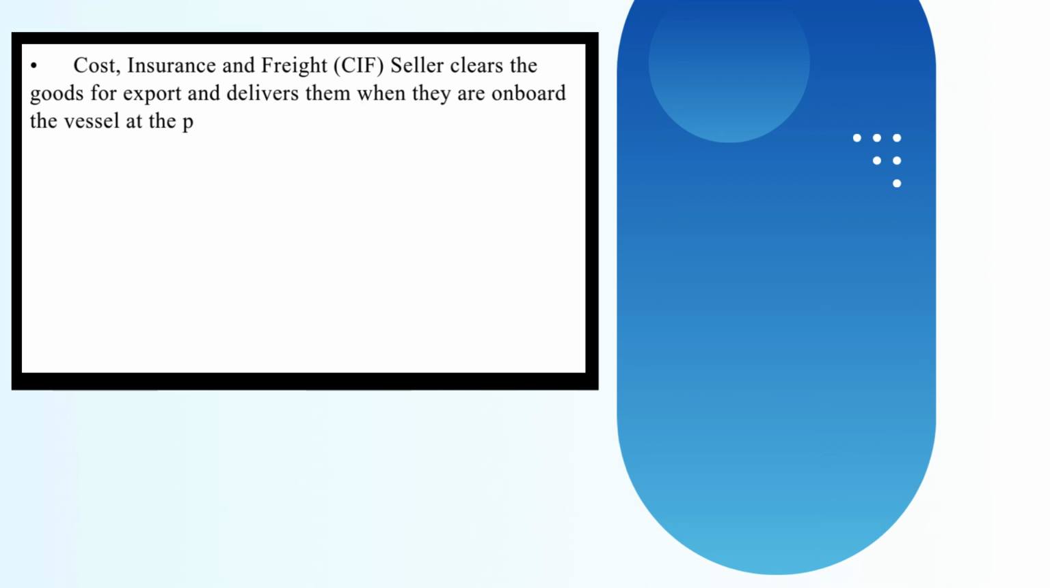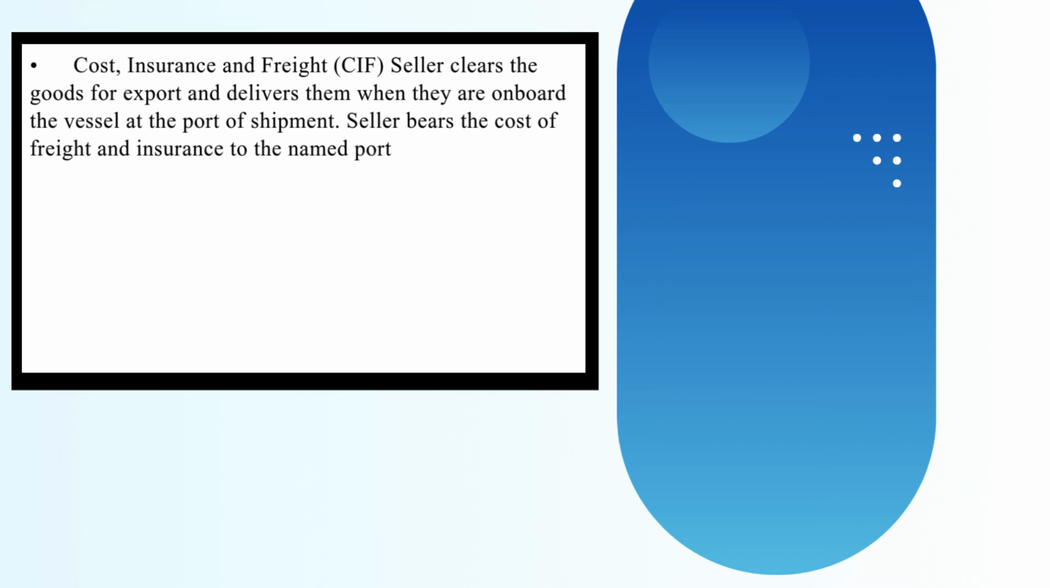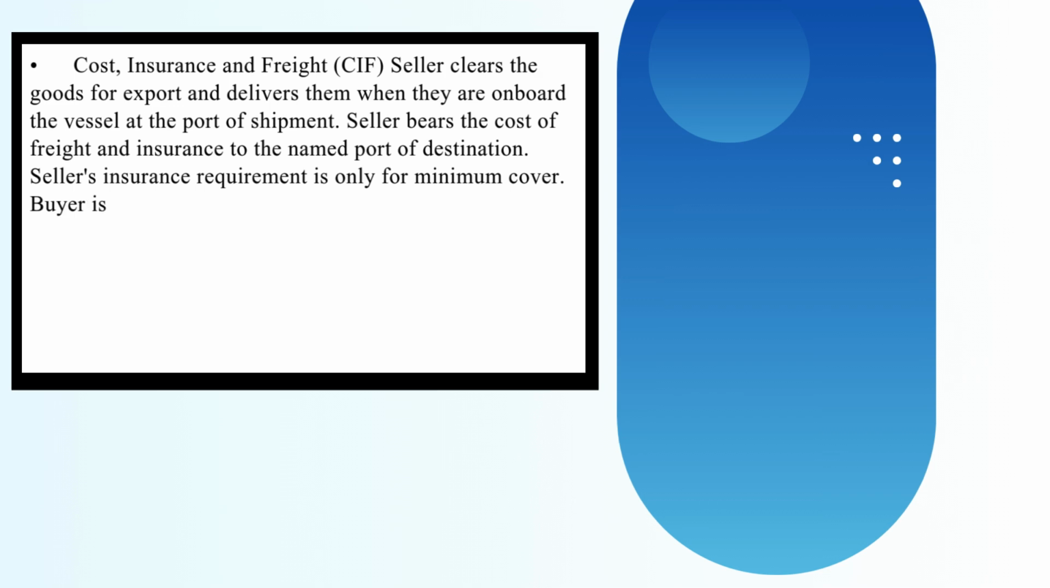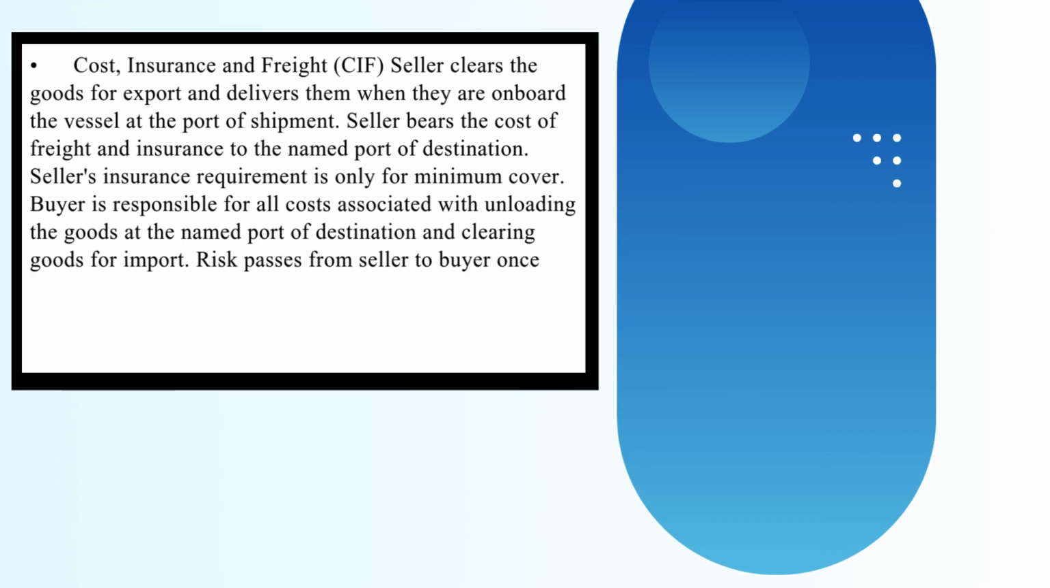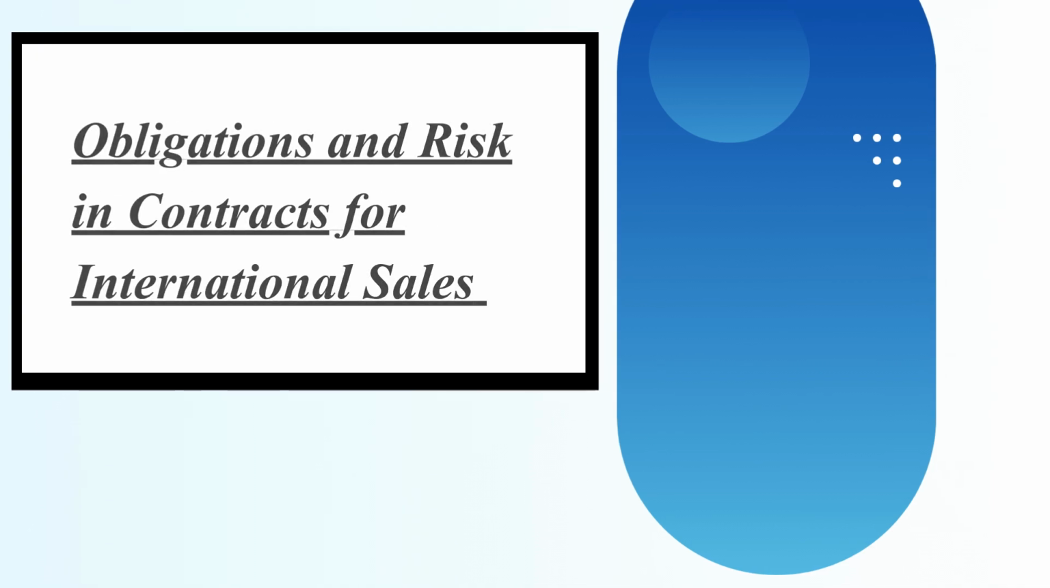Cost, insurance and freight, CIF: seller clears the goods for export and delivers them when they are on board the vessel at the port of shipment. Seller bears the cost of freight and insurance to the named port of destination. Seller's insurance requirement is only for minimum cover. Buyer is responsible for all costs associated with unloading the goods at the named port of destination and clearing goods for import. Risk passes from seller to buyer once the goods are on board the vessel at the port of shipment. Obligations and risk in contracts for international sales.